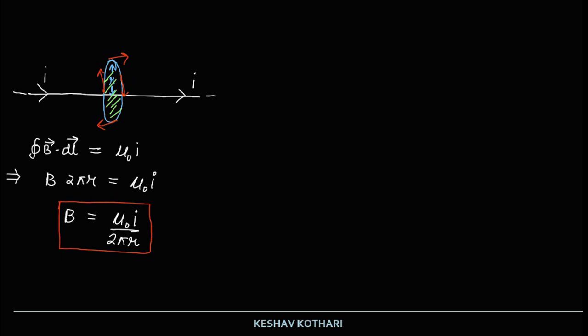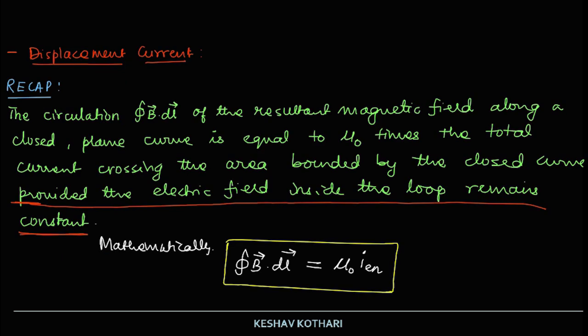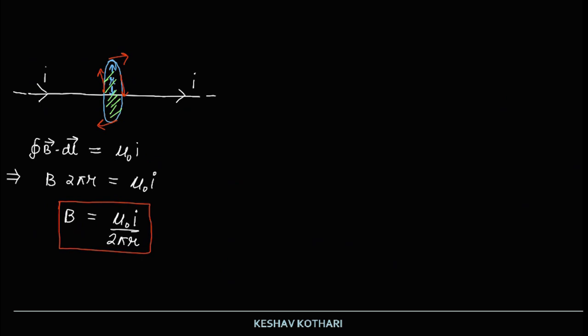So again, coming back to this statement, the circulation of B dot dl along a closed plane curve of radius r is equal to mu naught times the total current crossing the area bounded by the closed curve. The area bounded was pi r square, and the current passing through it was I. So the value we obtained is mu naught I upon 2 pi r.